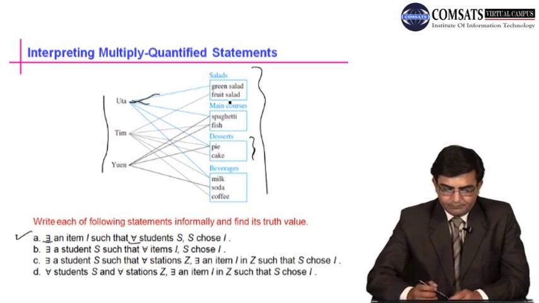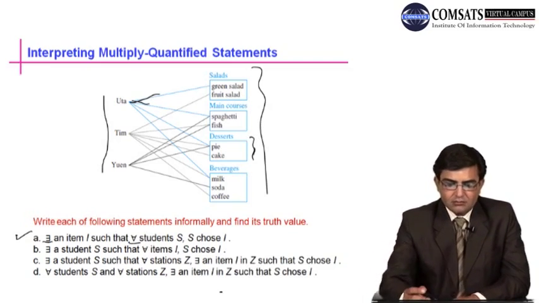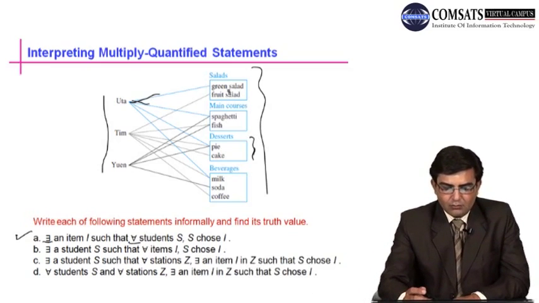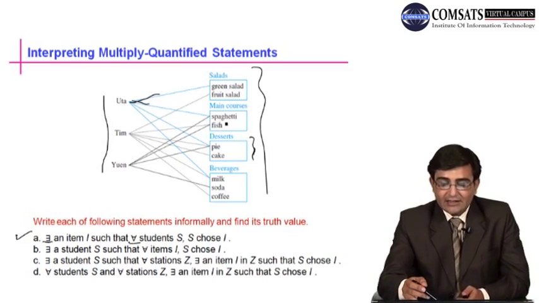Here, green salad is chosen only by Uta, fruit salad by Tim, spaghetti is chosen by Uta and by Yuan. Tim has not selected this item. Fish has been chosen by Tim and by Yuan. So this is not an item chosen by everybody.